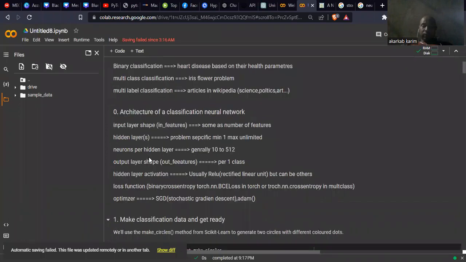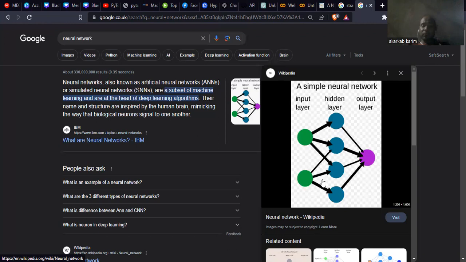So neurons per hidden layer is generally 10 to 512. This is the range of the number of neurons we have inside of each hidden layer. Okay, we see here the picture. We have these hidden layers, and we have some number of neurons inside of each hidden layer.